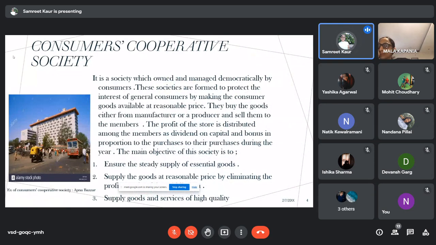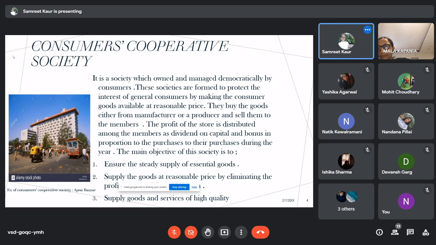They purchase goods in bulk directly from the manufacturer or the producer so that it can be of low cost. Because if they buy the goods from the middleman, then they add their profit, so it is not affordable for some people.